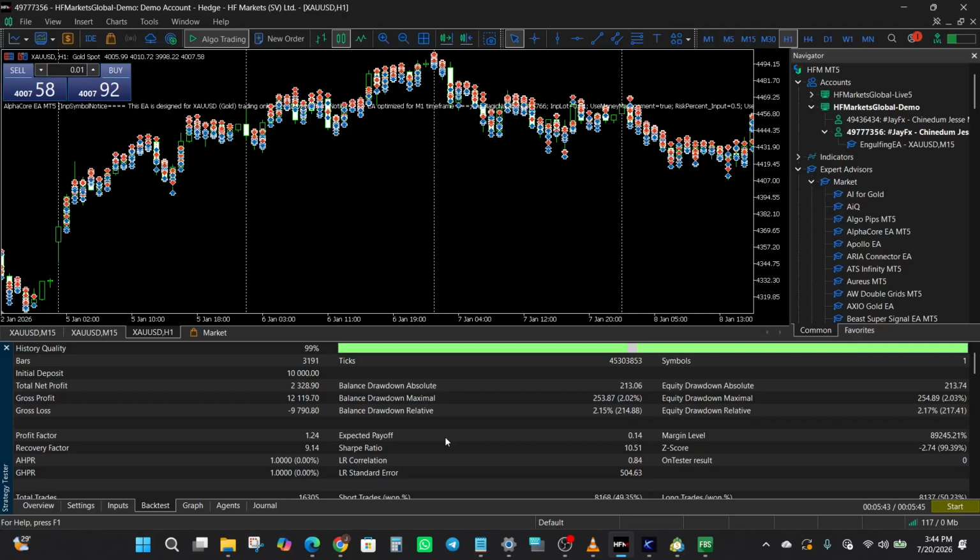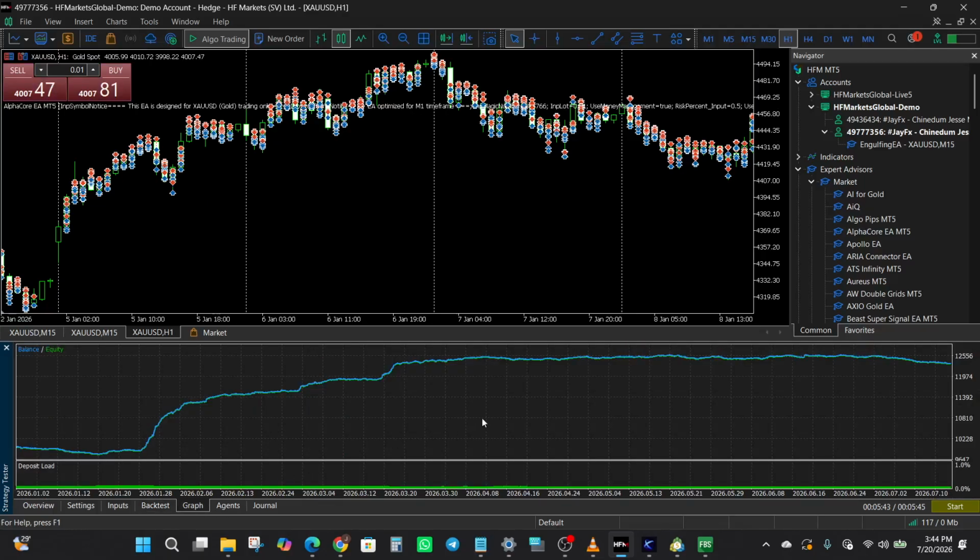Okay, let's also look at the balance and equity curve. You can see that the balance and equity are very close to each other. There is no sharp drawdown. We can't see any sharp drawdown occurring in terms of floating loss.